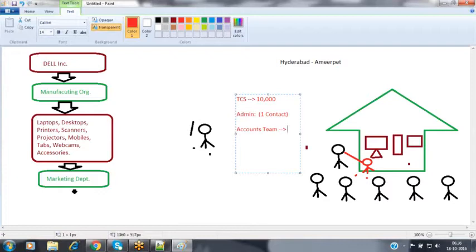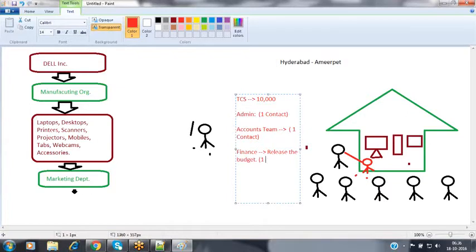Based on that answer, the accounts team will get convinced, and then they will pass the quotation to the finance team to release the budget. So from the accounts team, we need one person's details, one contact person's detail, the second contact. Once the accounts team approves, they pass that quotation to the finance team, and the finance team releases the budget.